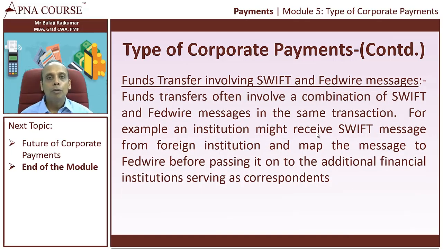Funds transfer involving SWIFT and Fedwire messages is another way of making a corporate payment. Funds transfers often involve a combination of SWIFT and Fedwire messages. For example, an institution might receive a SWIFT message from a foreign institution. Once the bank receives the SWIFT message, it will map the message to a Fedwire message before passing it on to the additional financial institutions who are serving as correspondents.